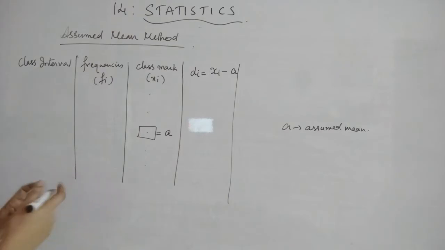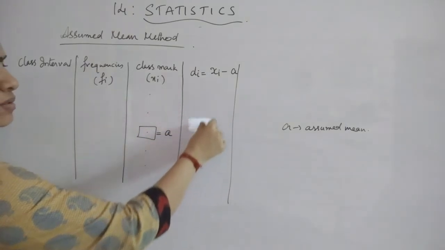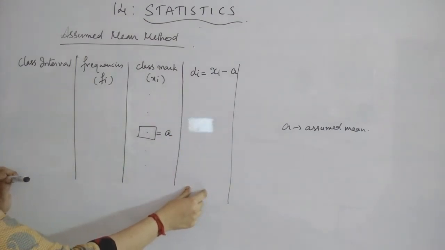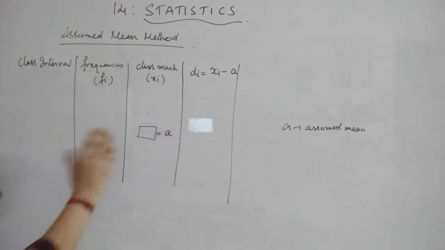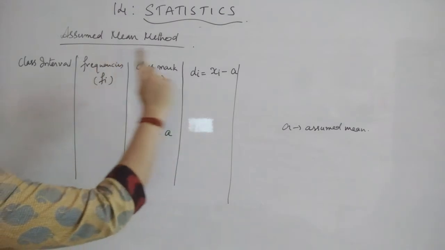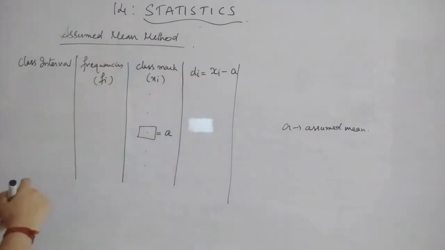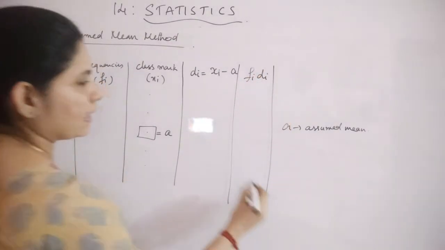Why we are doing this process is, after doing this step, the values which you are getting here as di's will be very small, so that the remaining calculation will be easy, because the next process is, again, this is now acting as your xi's. That means you have to take the product of fi and di as the next column. So next one will be fi into di.